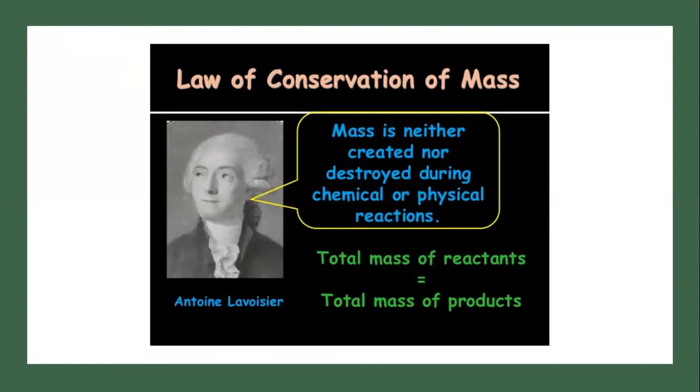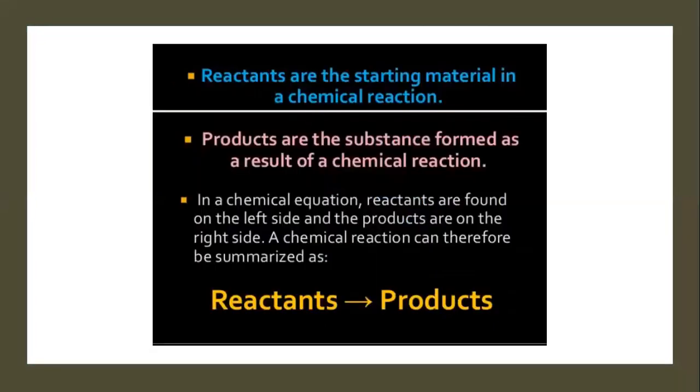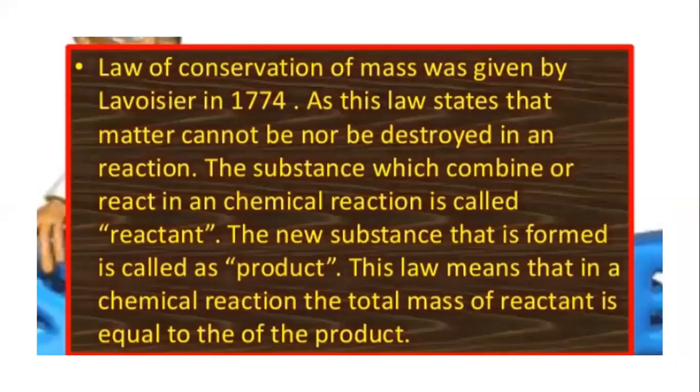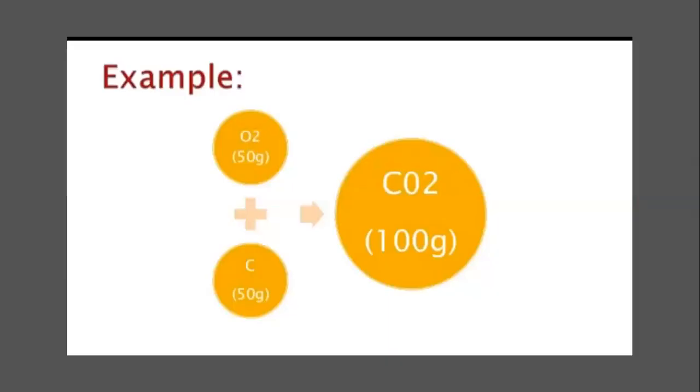It means mass is neither created nor destroyed in a chemical reaction. Reactants are the starting materials in a chemical reaction. Products are the substances formed as a result of a chemical reaction.